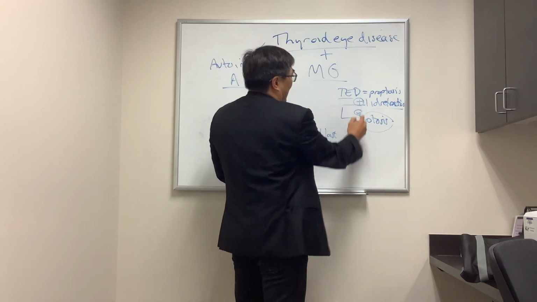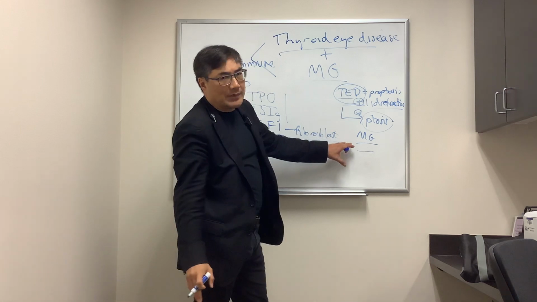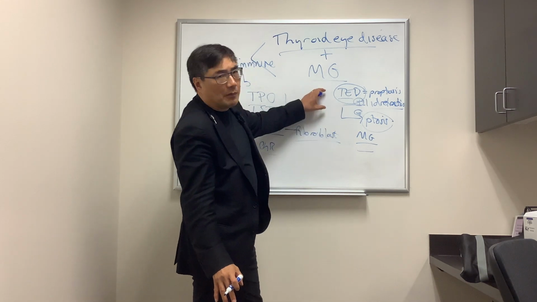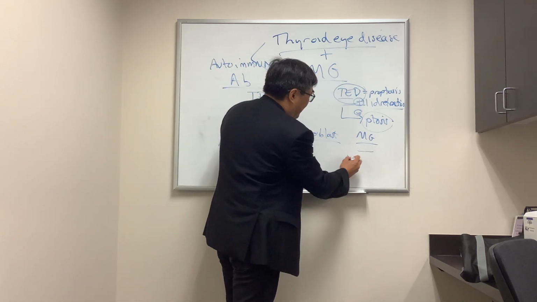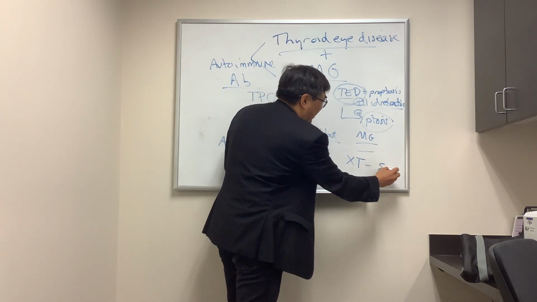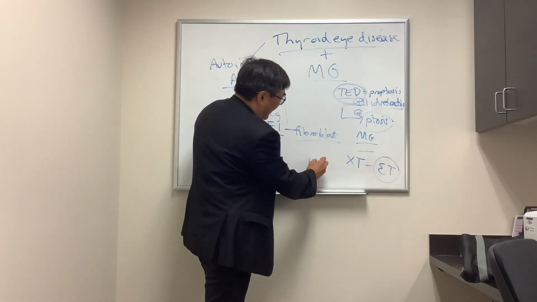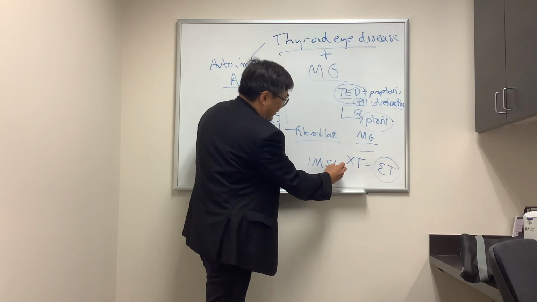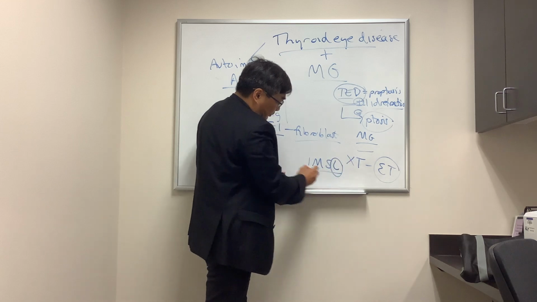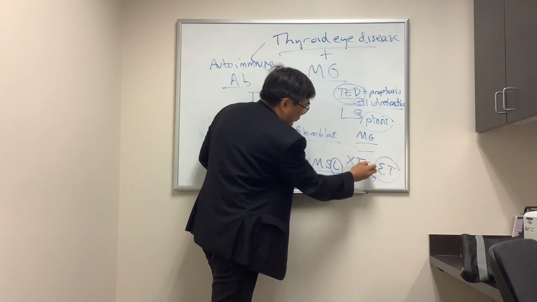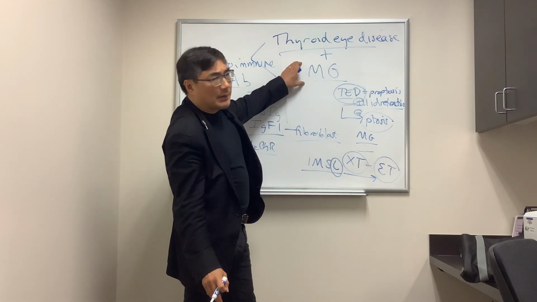You should also be thinking about myasthenia gravis in any patient who has thyroid eye disease who has variability or fatigue, which are the hallmarks of myasthenia gravis. And if you have exotropia rather than esotropia, because the order of involvement of the muscles in thyroid eye disease is inferior rectus, medial rectus, superior rectus, and lateral rectus last. And because thyroid eye disease is a restrictive strabismus that produces an esotropia, the presence of the exotropia also should be making you think about myasthenia gravis.